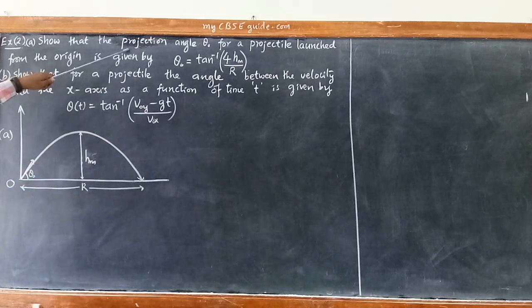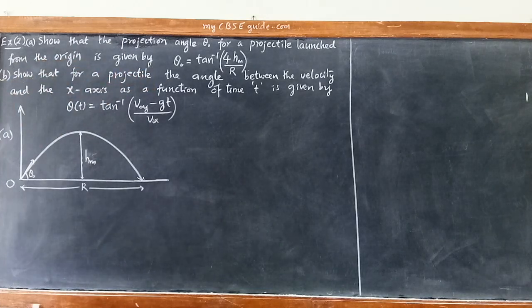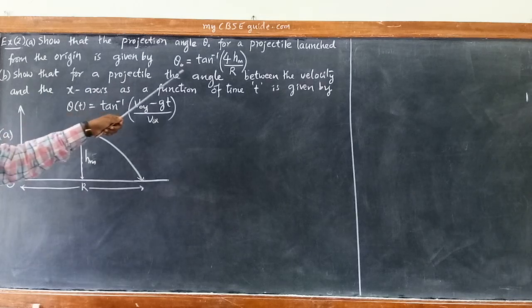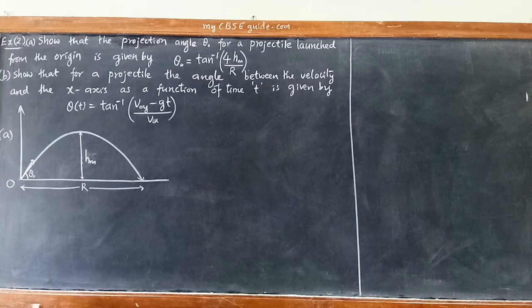So, the projection angle theta naught for a projectile launched from the origin is given by theta naught equal to tan inverse of 4 hm by r.